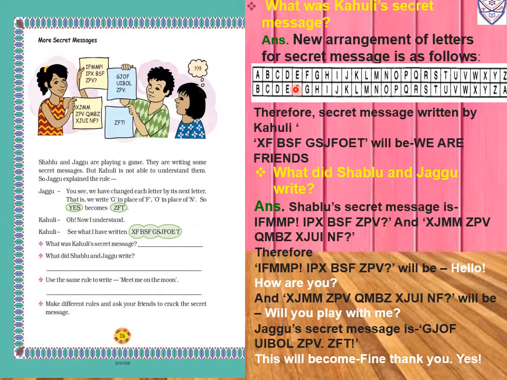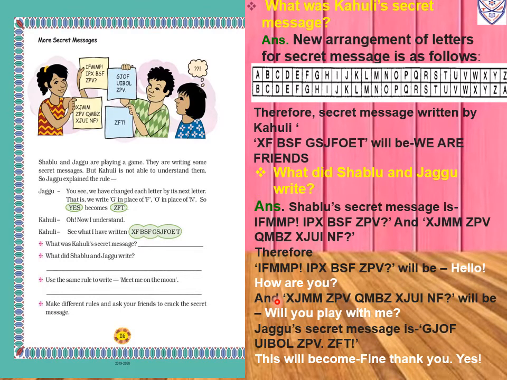Now for F we will write E, means R, ARER. Now ZPV. Now for Z we will write Y. Now for P we will write O. Now for V we will write U, means ZPV means U. So hello, how are you?